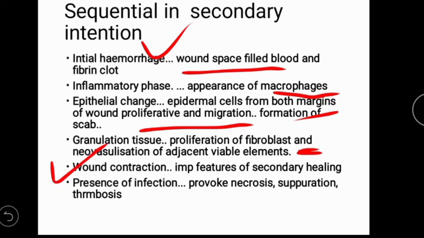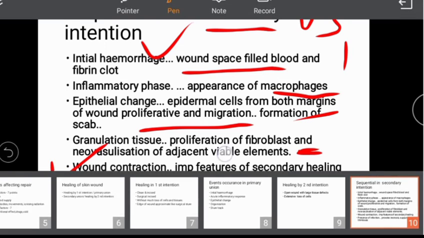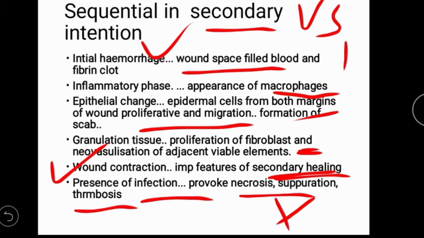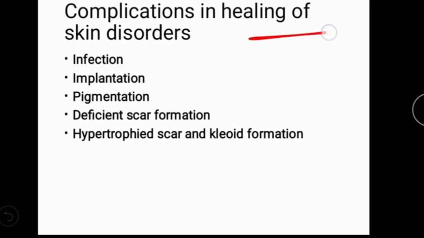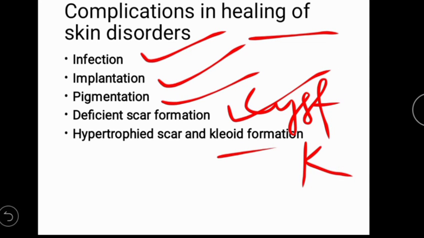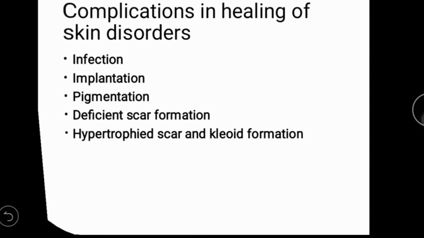There is an important mark which differentiates secondary from primary intention, that is wound contraction, which is not found in the primary but is important in the secondary, because due to wound contraction the large tissue-less area gets apposition, so that healing occurs more easily. If infection is present, then necrosis, suppuration and thrombosis will happen. The complications are infection, implantation cyst, pigmentation, scar formation such as keloid, so that the healing will be late.